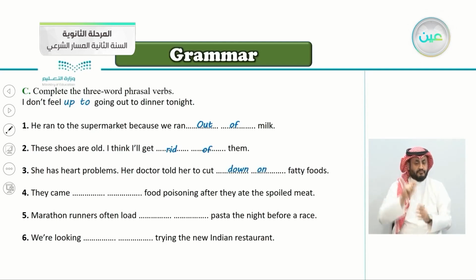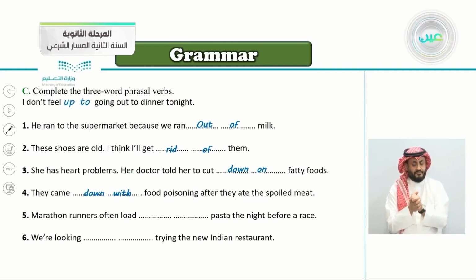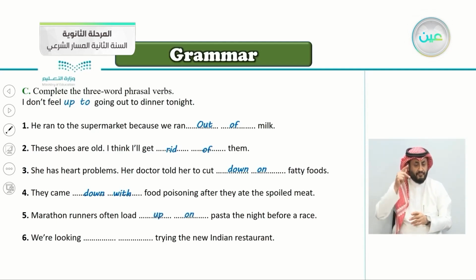Number 4, they came food poisoning after they ate the spoiled meat. So number 4 is they came, very good, they came down with food poisoning. Number 5, marathon runners often load pasta the night before a race. So marathon runners often load, very good, load up on pasta the night before a race.